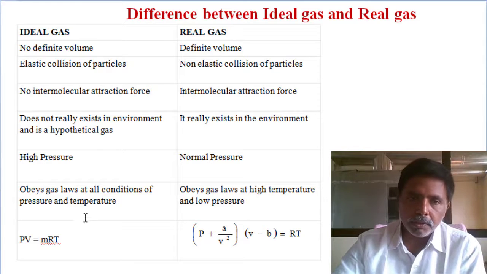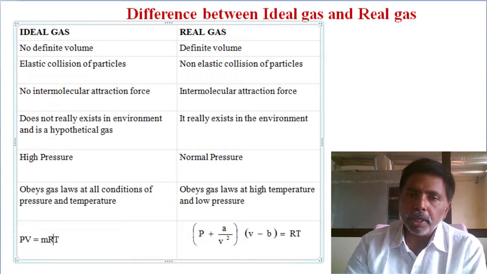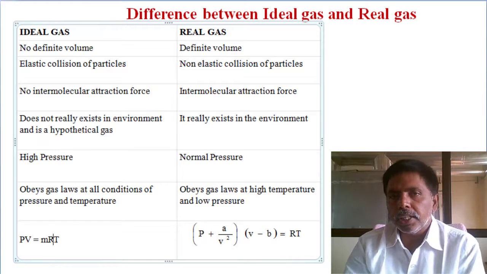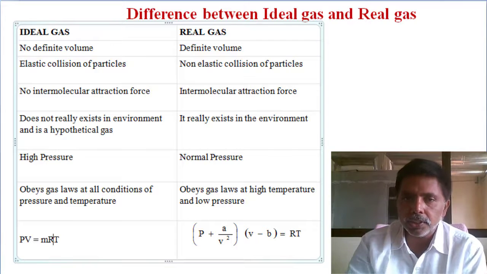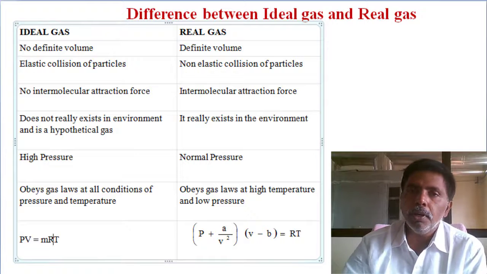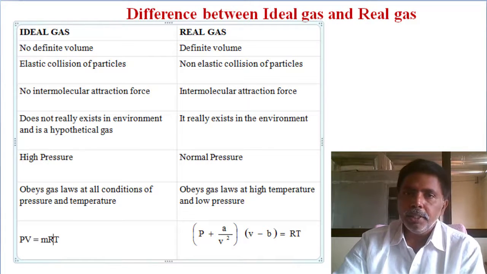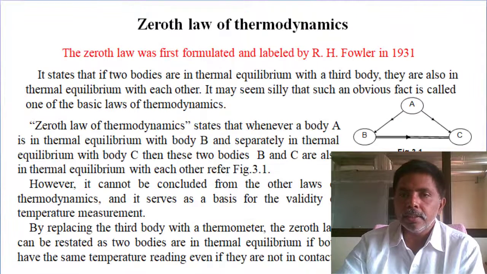The governing equation for the ideal gas is PV equal to mRT. The governing equation for the real gas, one of them, is P plus a by v square into v minus b equal to RT, because these are the three conditions we consider. This is the main difference between the ideal gas and real gas.